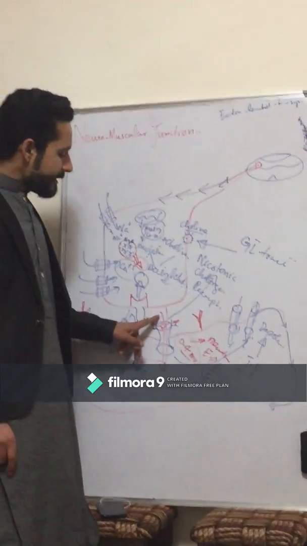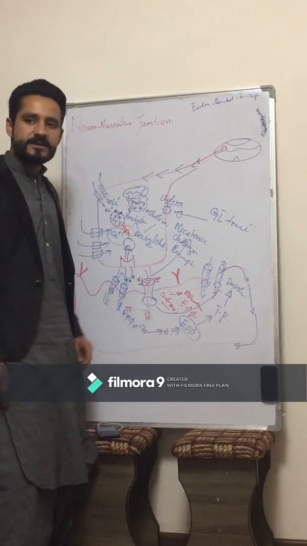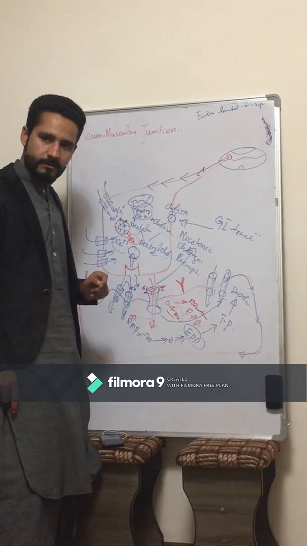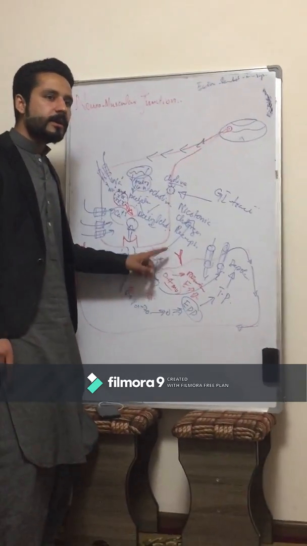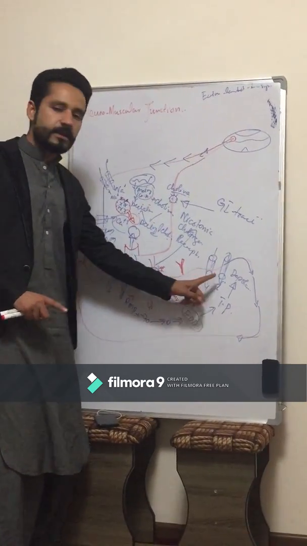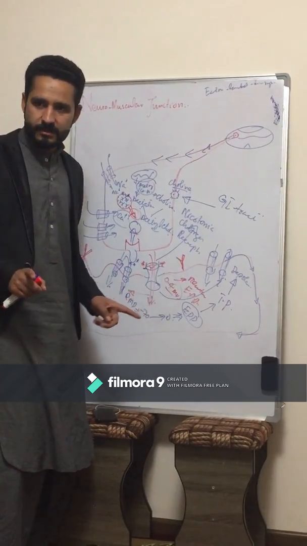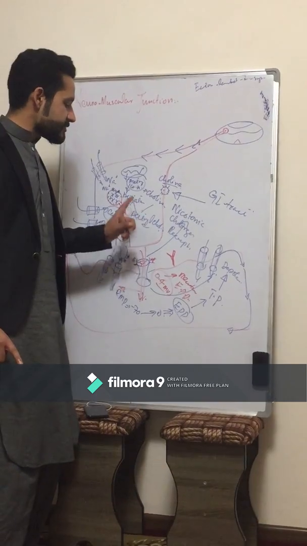So when the receptor site is already blocked by antibodies, there will be no neurotransmitter binding. When there is no neurotransmitter binding on the receptor site, is there any influx of sodium ions? Is there any action potential? Is there any contraction? Is there any movement?